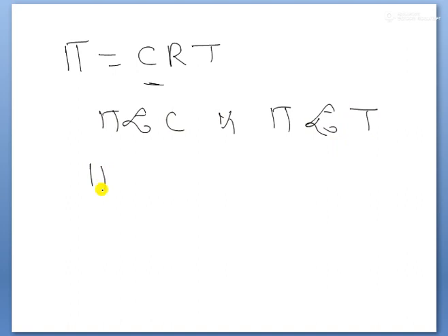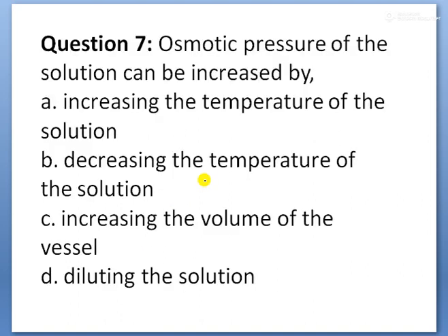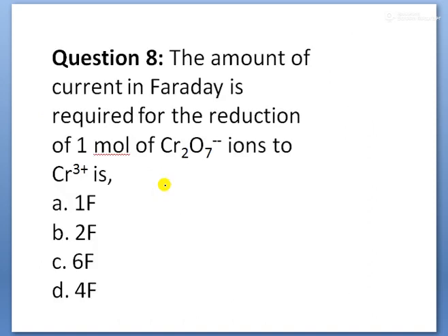Pi is also right about C, meaning concentration. You can write it as n by V also. Pi is directly proportional to the number of moles and inversely proportional to volume. So you are given options. Observe, children. Increasing the volume means osmotic pressure decreases. Wrong. Decreasing the temperature. Wrong. Because temperature is directly proportional and volume is inversely proportional. Therefore, increasing the temperature of the solution, osmotic pressure also increases.